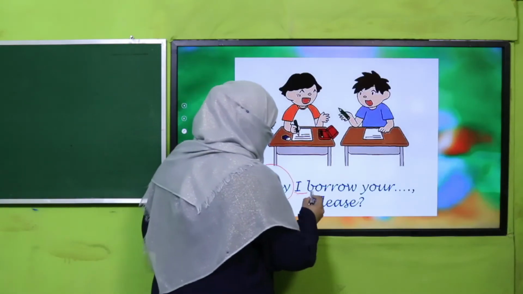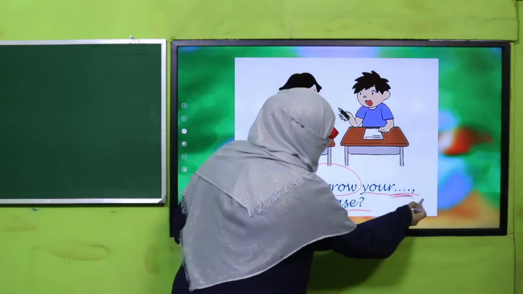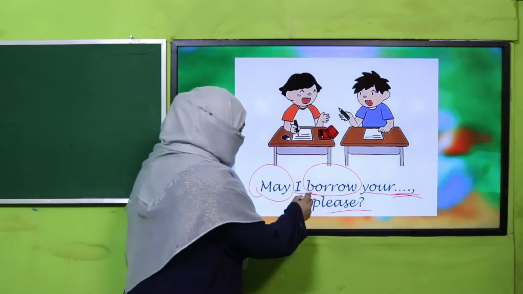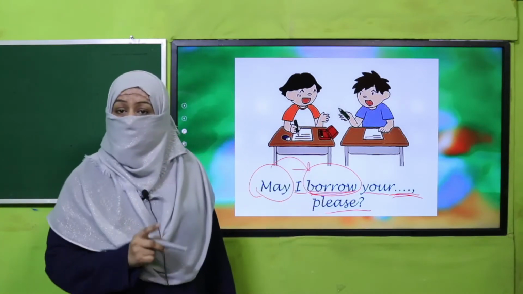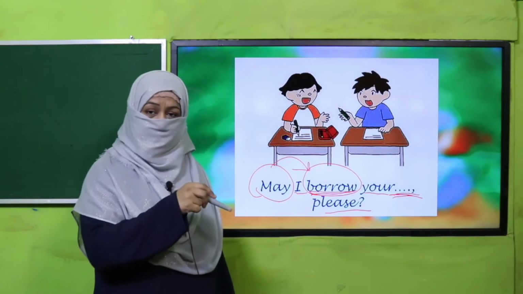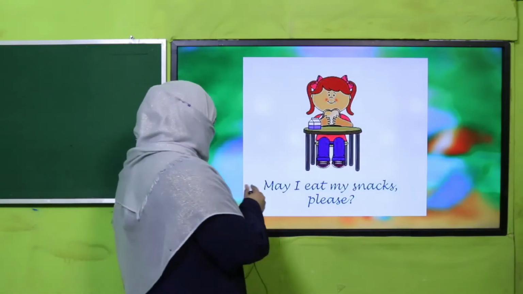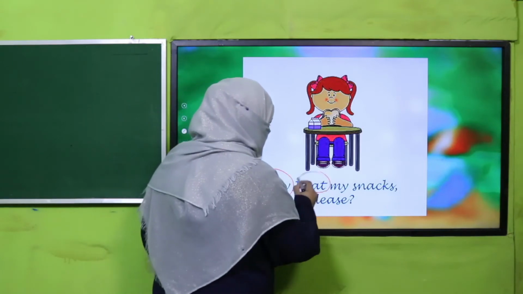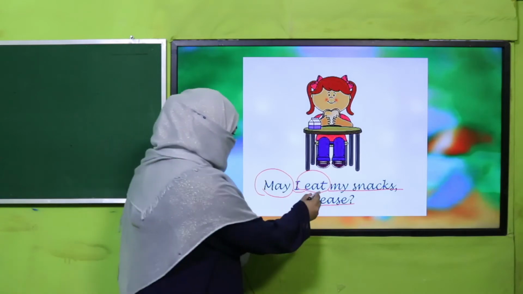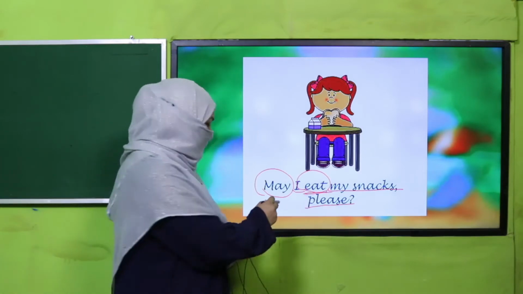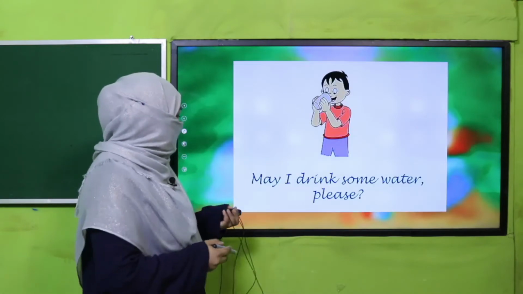May I borrow your pencil, please, or your eraser or whatever, right? Now you see, borrow is the main verb and this may is a modal verb for seeking permission, right? Okay. The next is, may I eat my snacks, please, right? Now, eat is the main verb and may is the modal verb. You understand now, we have discussed a lot.